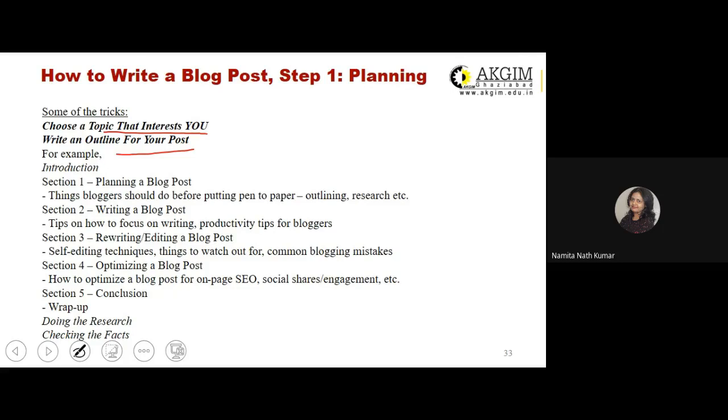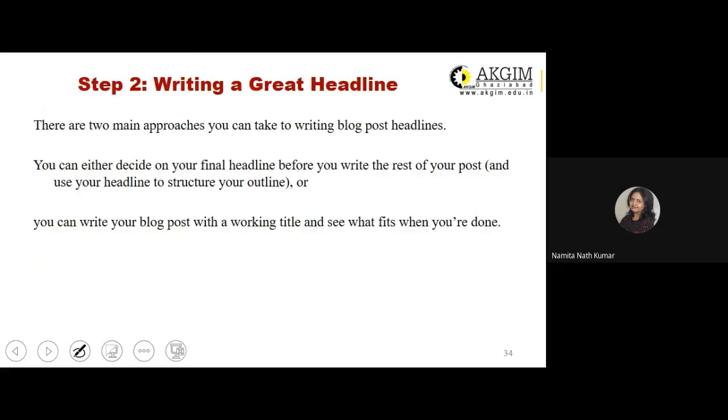And as a part of the last portion, that means how you end the article that you plan to post on your blogging website. Doing a lot of research and checking the facts are some of the important tips, even if you have chosen a topic that interests you, because you need to be sure whatever information or content you are including as a part of the article of your blog post should be correct in all aspects.